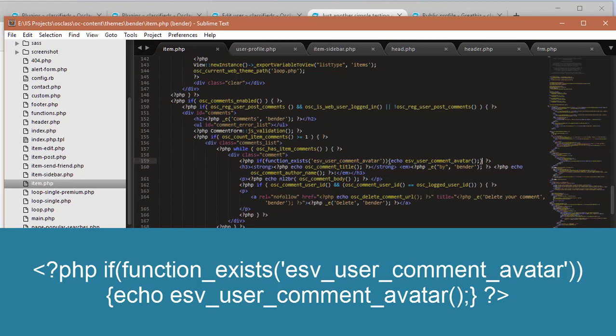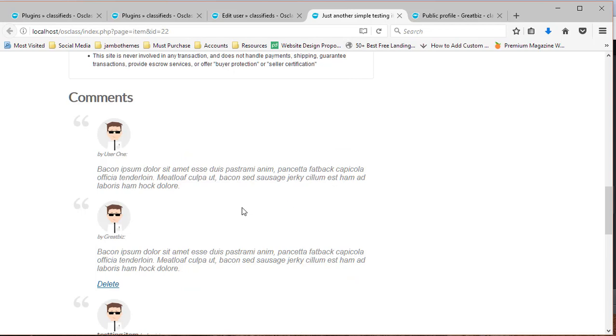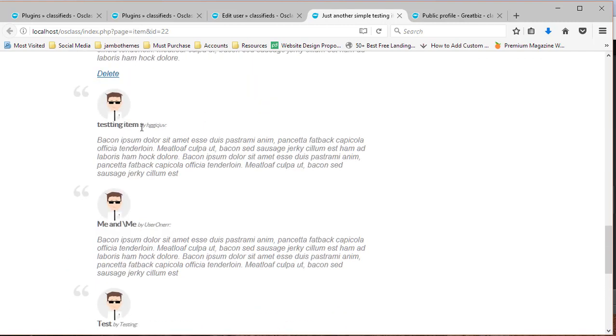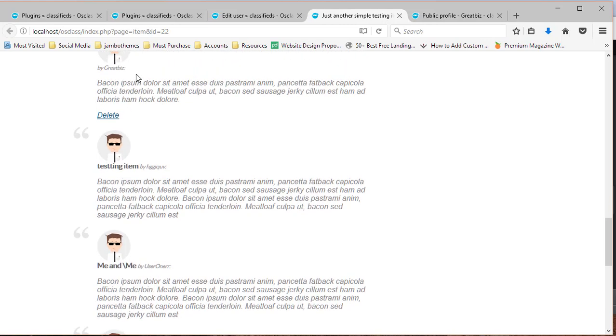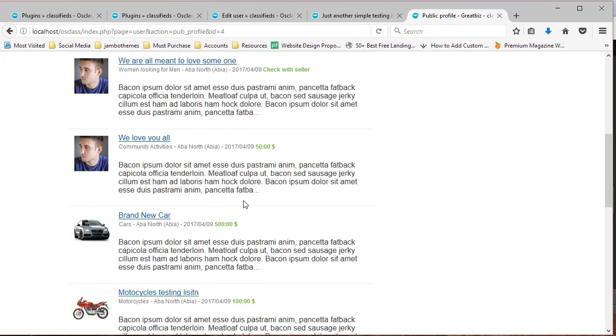So when that one is saved and you reload this page, now you're able to see a user avatar next to the comments for the specific users. Remember, these avatars are for specific users. So let's say, for example, GreatBee is right here as a user avatar.